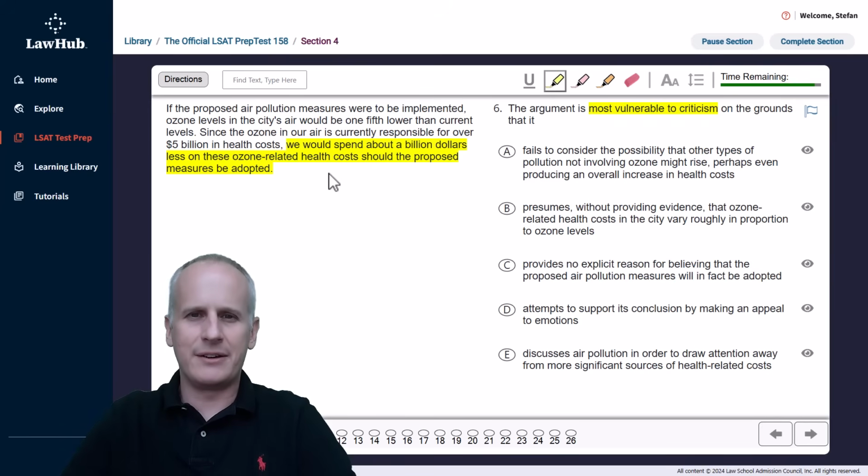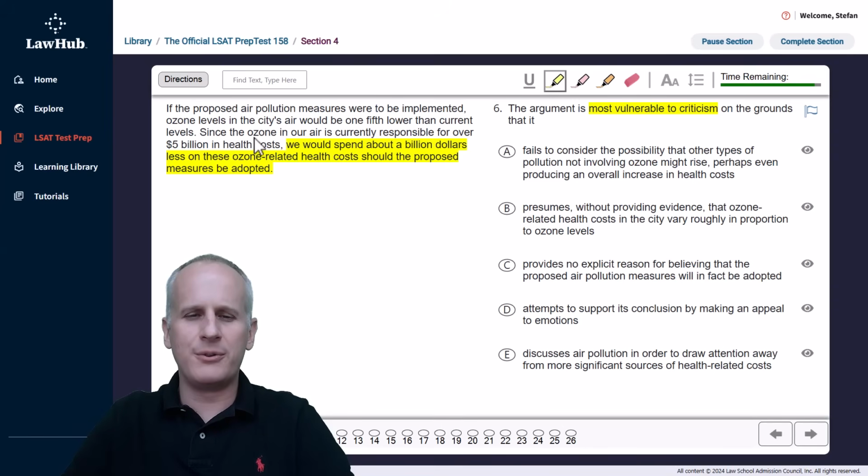Now, there isn't math on the LSAT. That's true. It's a statement that people say all the time. But in some instances, especially when you're talking about parts and wholes, percentages, fractions, those sorts of things, you actually do have to think critically about what the numbers at the highest of levels are saying. And in this case, we see that the proposed air pollution measures are going to lower the ozone levels 1/5.